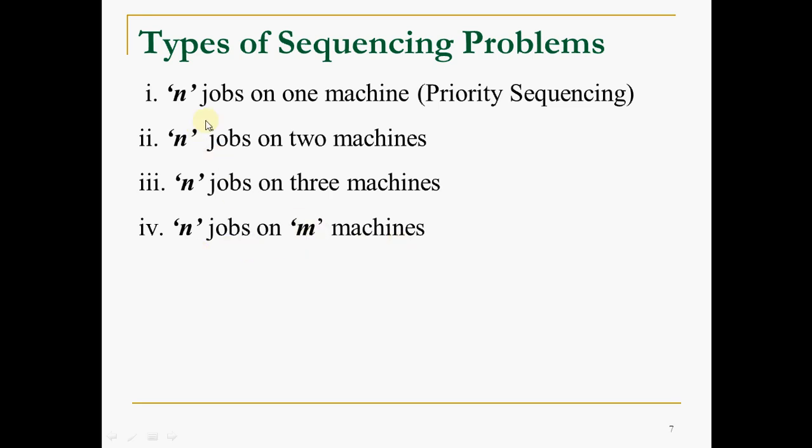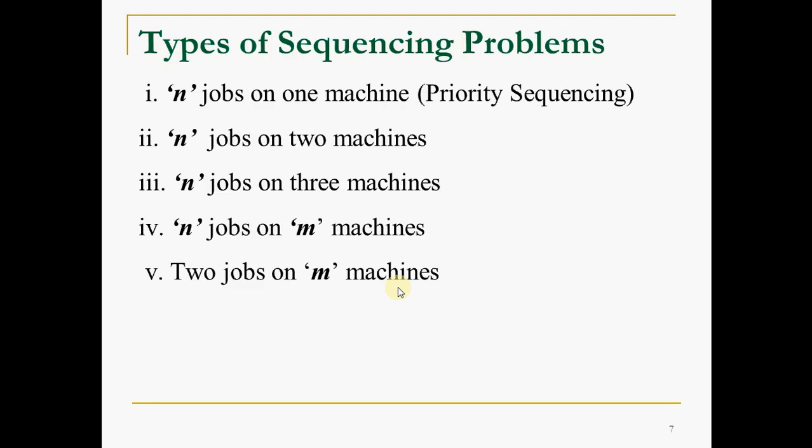So n jobs 1 machine, n jobs 2 machines, n jobs 3 machines, n jobs m machines, and the last one is 2 jobs on m machines. Only 2 jobs will be there, but you have to process them on multiple machines. So these are the different types of sequencing problems. Coming to the first one, that is priority sequencing.